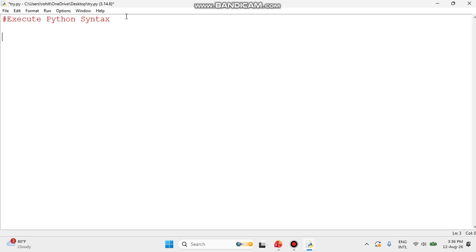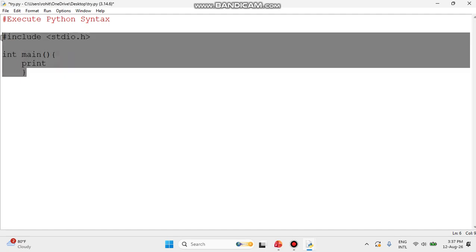It is very easy. Previously, if you learned another programming language like C or C++, over there we write hash include, less than and greater than, and inside we write stdio.h, isn't it? This is exactly how your program starts. Then we write int main, brackets open and close, then curly brackets open and close. This is the main function. Then inside we write a lot of things, like printf. So this is exactly the syntax of the C programming language.